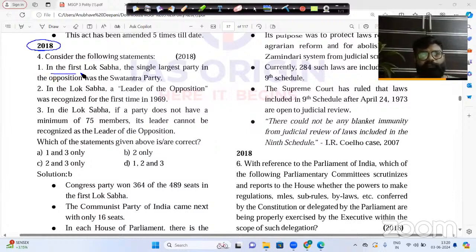Number 1, in the first Lok Sabha, the single largest party in the opposition was Swatantra Party. No, this is completely incorrect. Why? Because the largest opposition party was Communist Party of India.